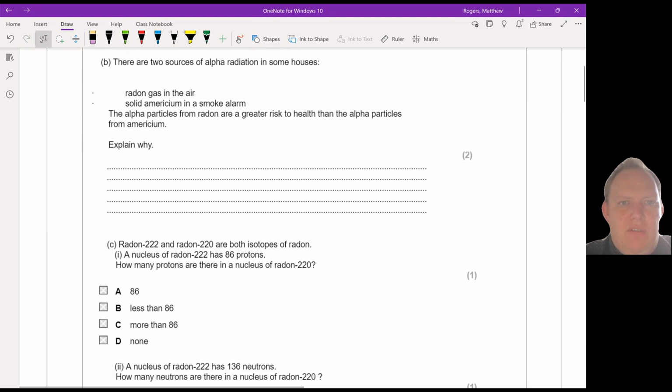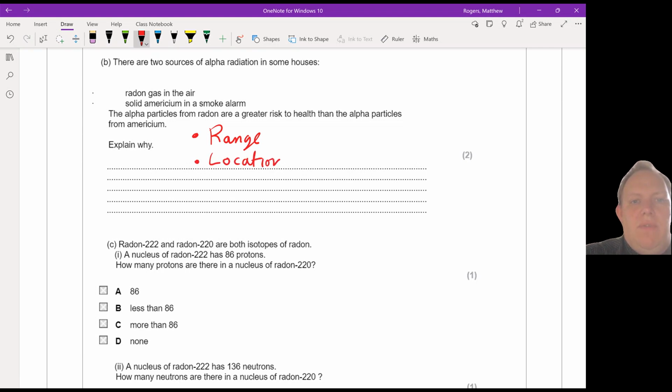In part B, there are 2 sources of alpha radiation in some houses: radon gas in the air, solid americium in smoke alarms. The alpha particles from radon are a greater risk to health than the alpha particles from americium. Explain why. So I think there's 3 relevant points here, of which you might put down 2. First one to do with the range of alpha particles. We know that the range of alpha particles in air is low. They can only travel a few centimeters. This is going to be relevant because of the